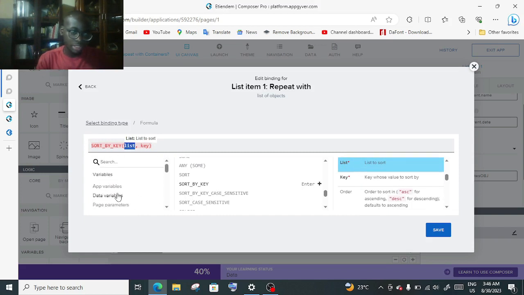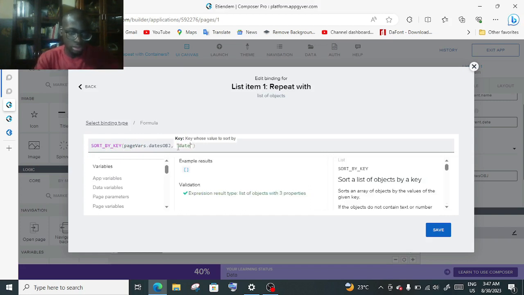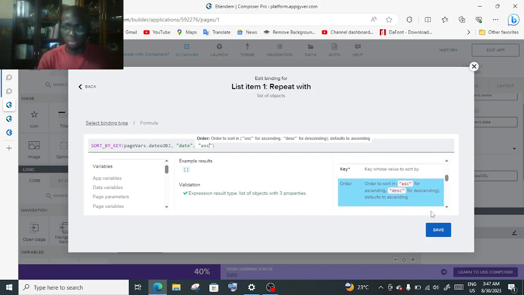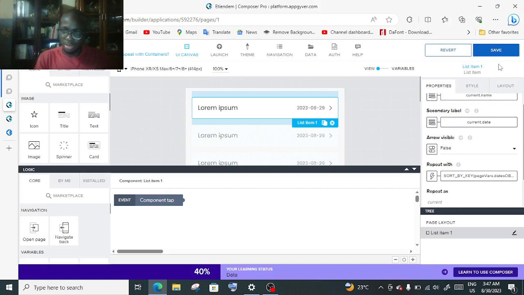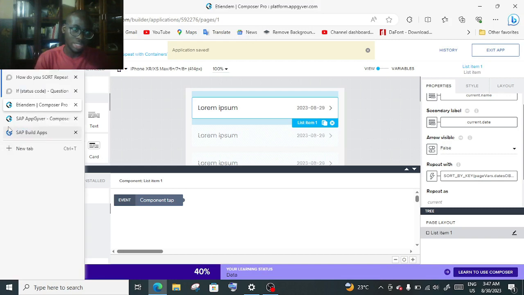So the list, our list from the page, you just put the list that you have. That's my list. The key is date, right? Date, yep. If you don't know your key, just like over there, you have 3 keys: ID, date, and name. So my date, and thirdly, you want to put whether it's ascending or descending. First of all, put ascending. Let's just double check on my shows. Okay, yes, alright. So now it's going to order the different records according to the date in an ascending order.